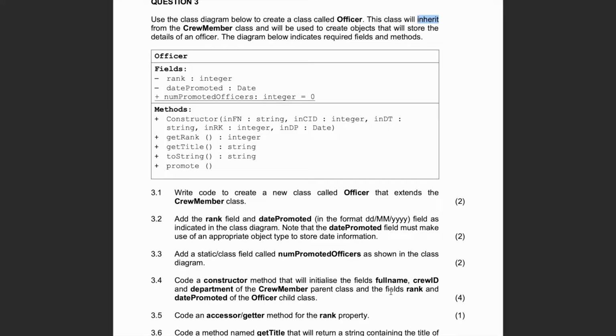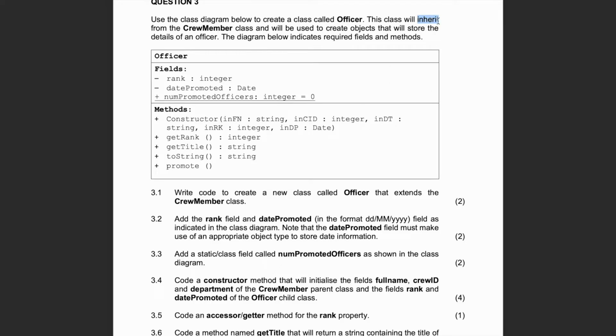Okay, so now on question 3, and you'll notice that it's quite similar to question 2 in that we're given a class diagram and told to implement it. But there's a key difference. So let's read. Use a class diagram below to create a class called officer. This class will inherit from the crew member class and will be used to create objects that will store the details of an officer. The diagram below indicates required fields and methods. Okay, so very similar, but again, this keyword right here, inherit.